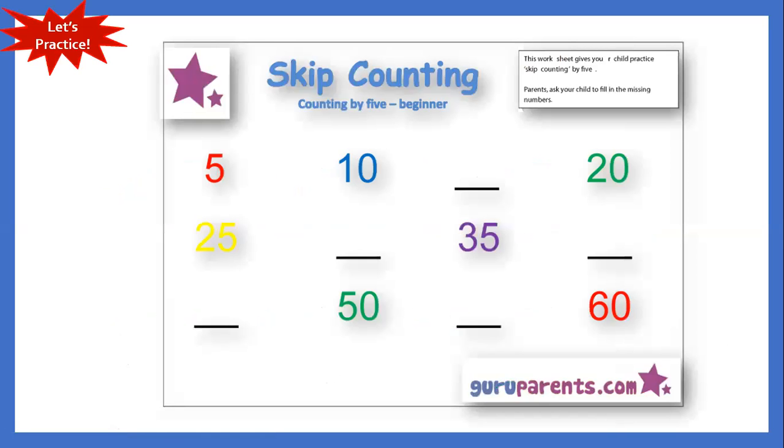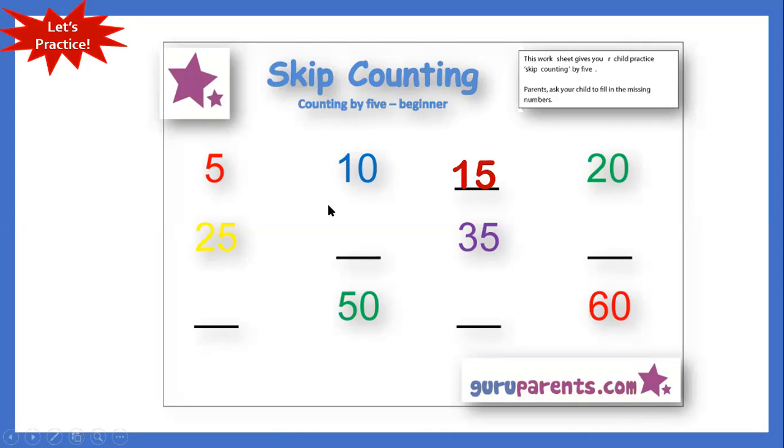Let's practice more how to skip count by 5. We have missing numbers here and you need to fill in the blank. What is the missing number? Everybody, skip counting by 5. Let's start. 5, 10. What is the missing number? The missing number is 15. All right, so 15, 20, 25.